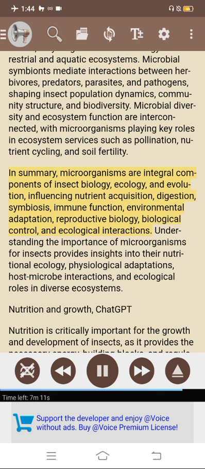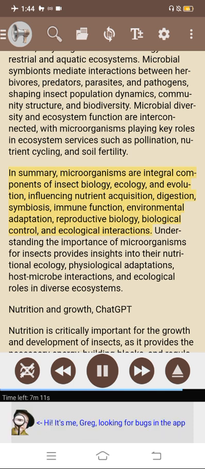In summary, microorganisms are integral components of insect biology, ecology, and evolution, influencing nutrient acquisition, digestion, symbiosis, immune function, environmental adaptation, reproductive biology, biological control, and ecological interactions. Understanding the importance of microorganisms for insects provides insights into their nutritional ecology, physiological adaptations, host-microbe interactions, and ecological roles in diverse ecosystems. Nutrition and growth.